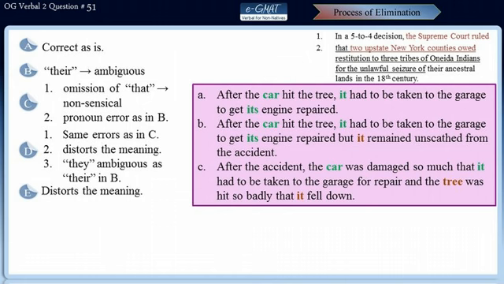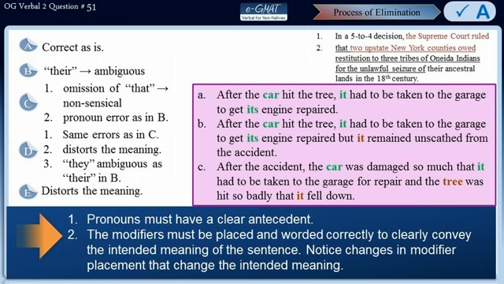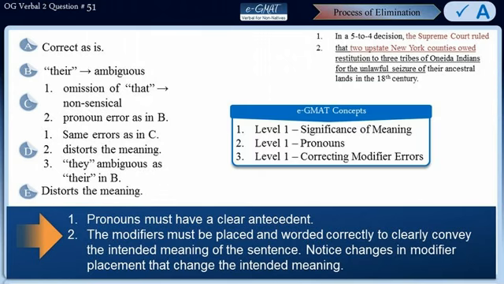So as we found out during the error analysis, choice A remains the correct answer for this sentence. Let's take a look at the takeaway messages now. All the pronouns in the sentence must have a clear antecedent. Also, the modifiers must be placed as well as worded correctly to convey the intended meaning of the sentence in the most effective manner. Also notice the changes in modifier placement because they can change the intended meaning of the sentence. The concepts tested in this sentence have been covered in e-GMAT concepts level 1 significance of meaning, level 1 pronouns, and level 1 correcting modifier errors.